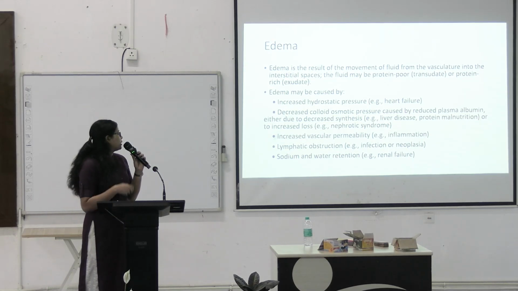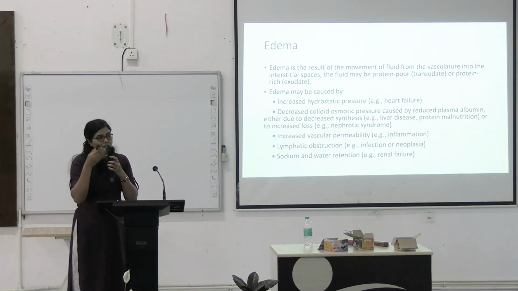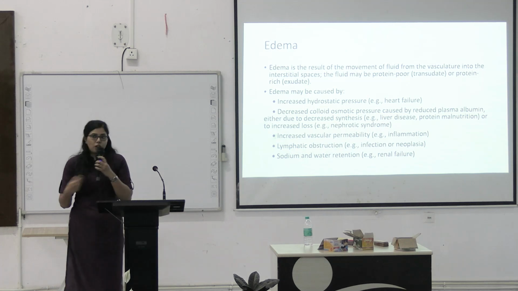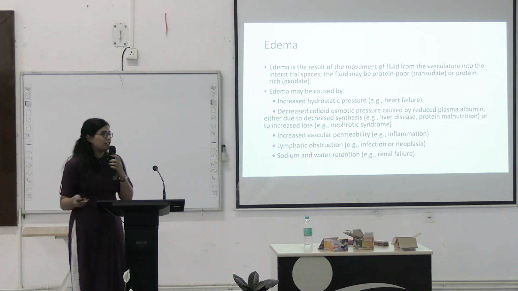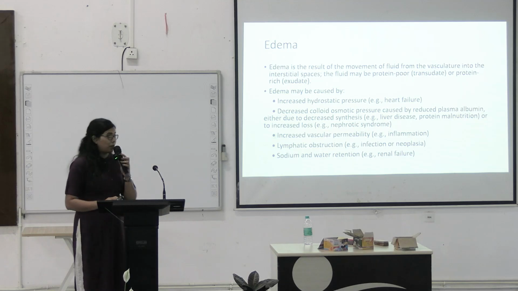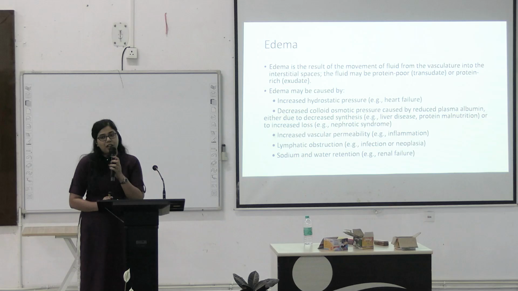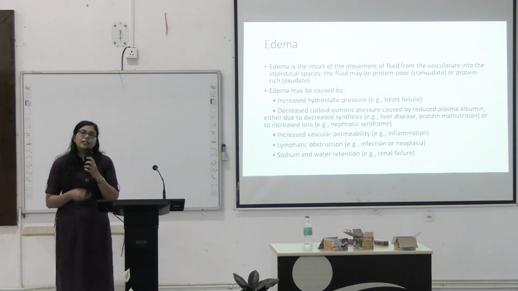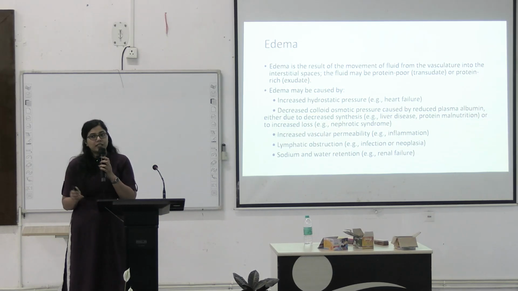Okay, so the other causes of edema will be increased exudation of fluid despite normal hydrostatic pressure or normal colloid oncotic pressure. That increased exudation of fluid into the interstitial spaces will occur due to increased vascular permeability, and that happens in any kind of inflammation. In inflammation there is vasodilation, and that will lead to increased vascular permeability, leading to increased oozing out of fluid. I will not go into much detail because I am assuming that you guys already know these things because this is a revision class.